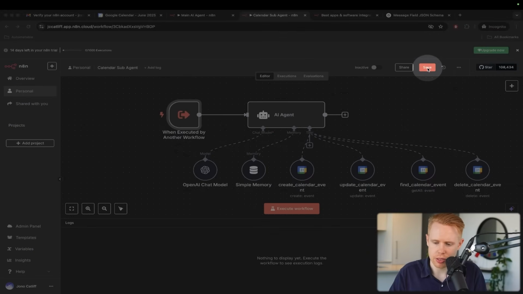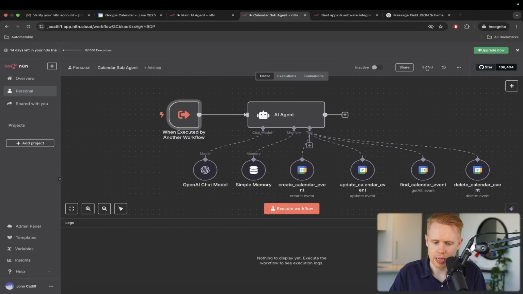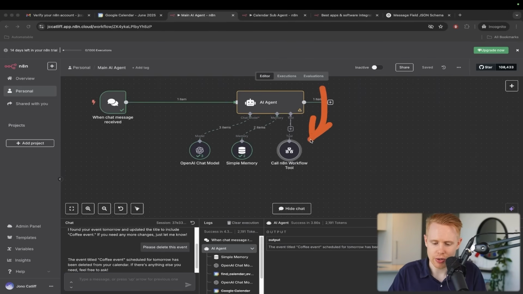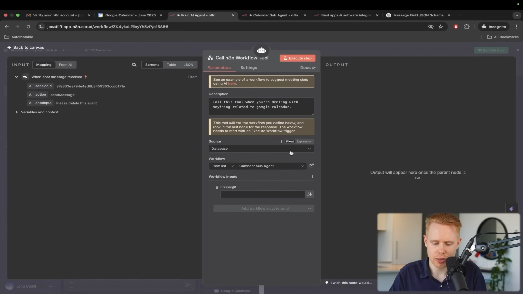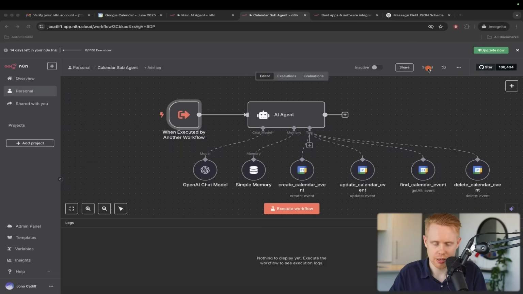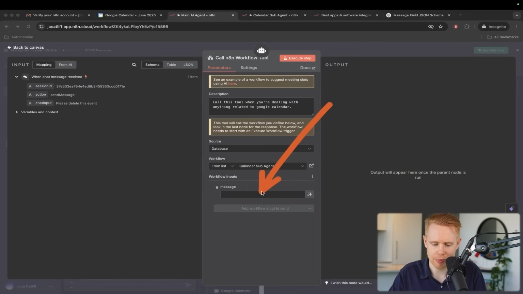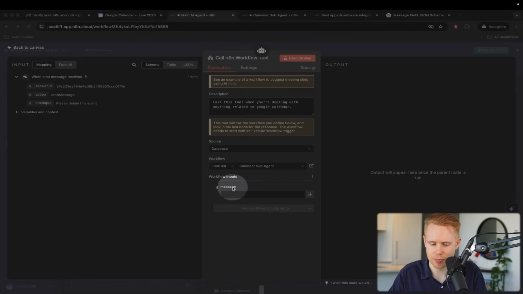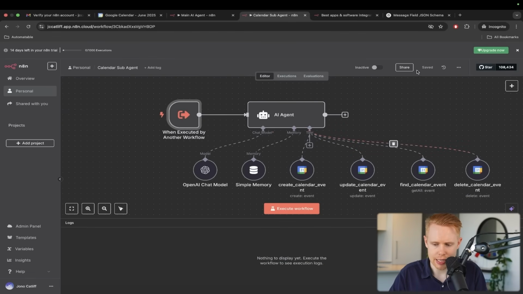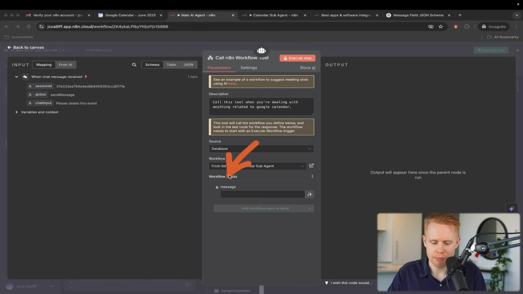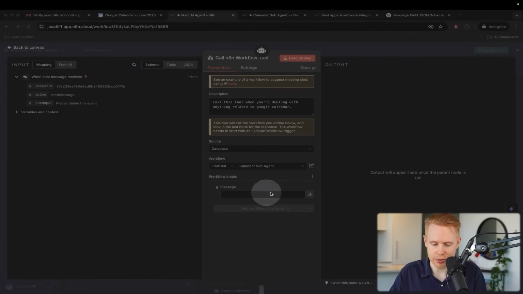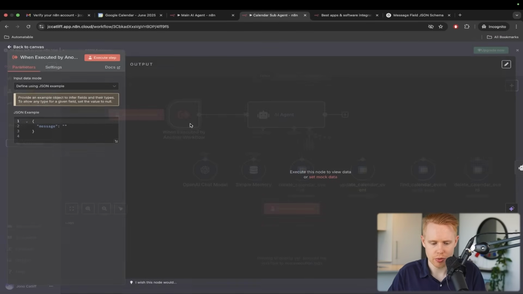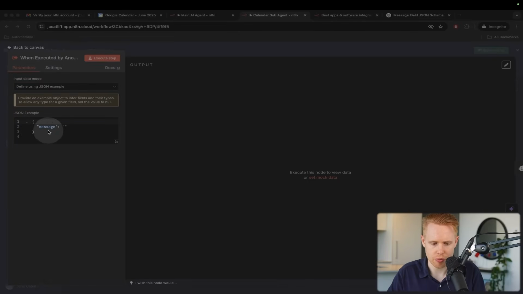Now, it's really important that we save this workflow, because we need to save it in order to link these up together. Once that's saved, we can go into this subflow here. And now, only because we saved, this message thing has become available to us. If we didn't save it, it wouldn't be available. So this message is now the key, and we have this field here that's available because we put in this JSON data right here.